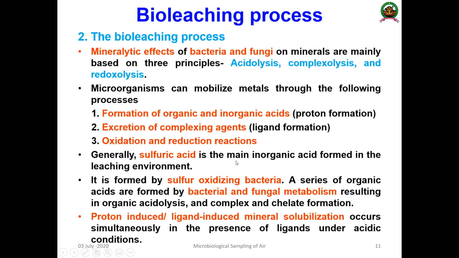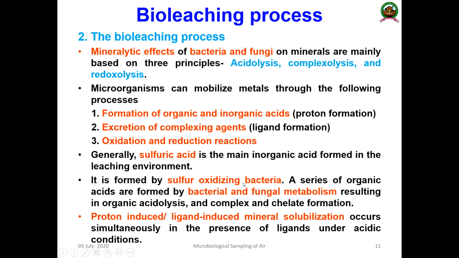And generally, sulfuric acid is the main inorganic acid produced in the leaching environment. Sulfuric acid is the main acid. As I told you, that is mainly related to the sulfate component that is formed by sulfur oxidizing bacteria.